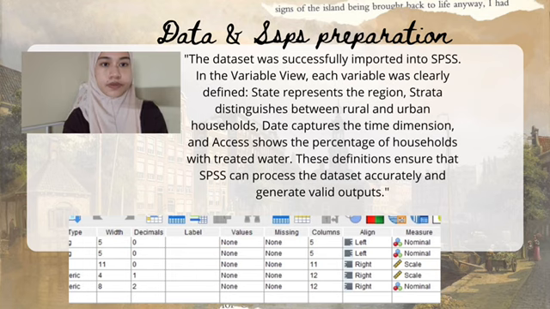First, I will explain how the dataset was set up in SPSS. The dataset was imported into SPSS and the main variables were defined. These include the region, whether households are urban or rural, the date of entry, and the percentage of households with treated water. With this definition in place, the dataset is ready for analysis.